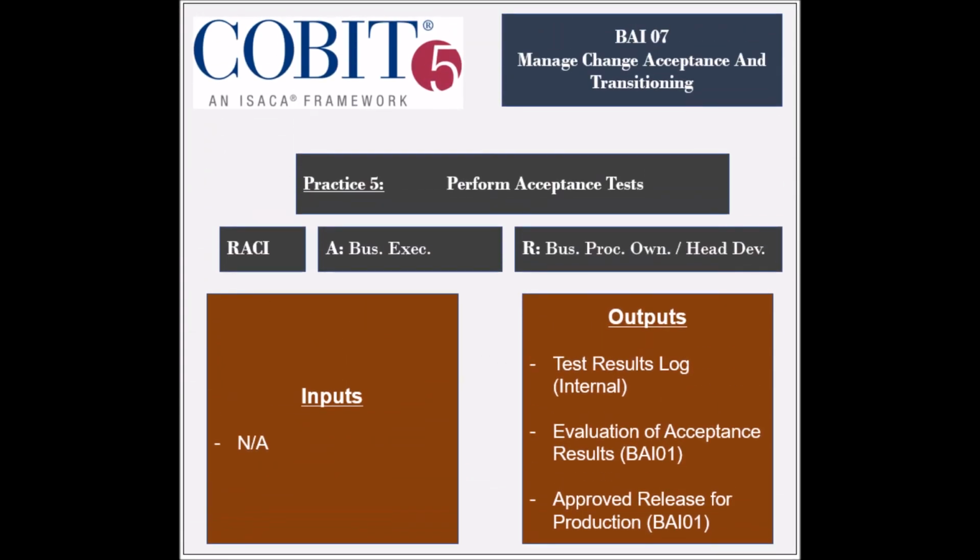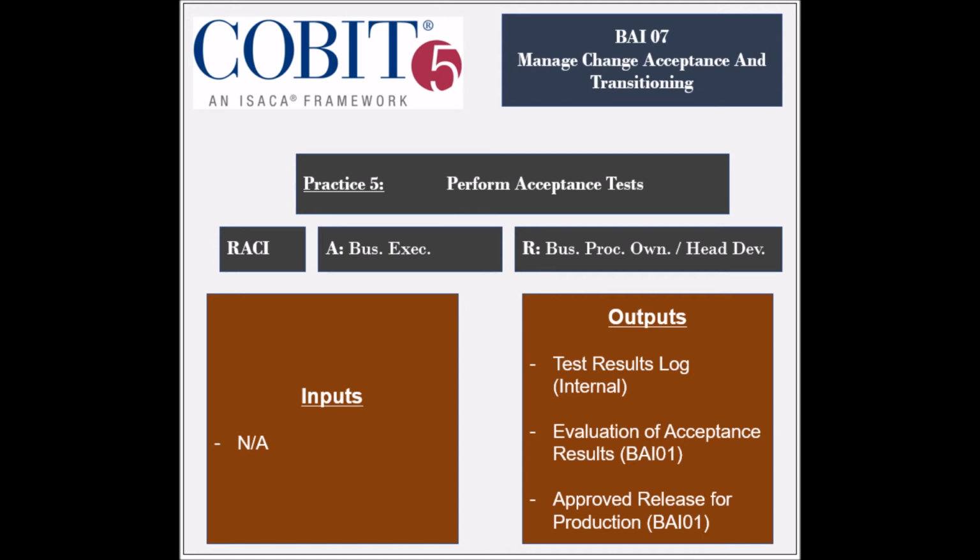The fifth practice is to perform acceptance tests. The entities that are responsible include the business process owners, the head of IT development, and the head of IT operations. The entity that is held accountable is the business executives.